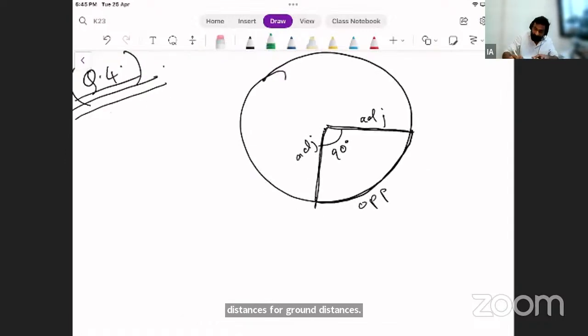Now my 1/60 rule is only applicable for up to 45. No. Then for up to 22.5, 22.5, no. But up to 20.